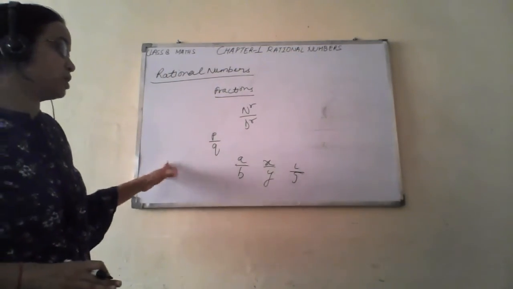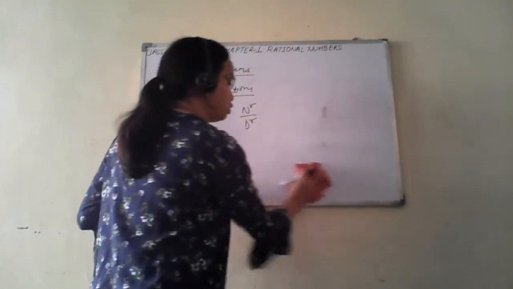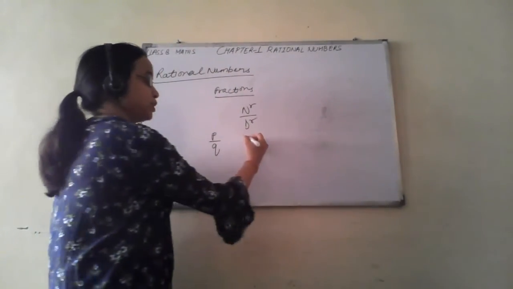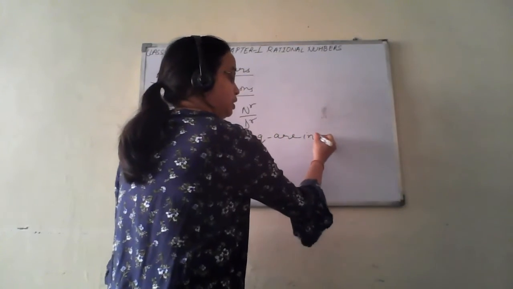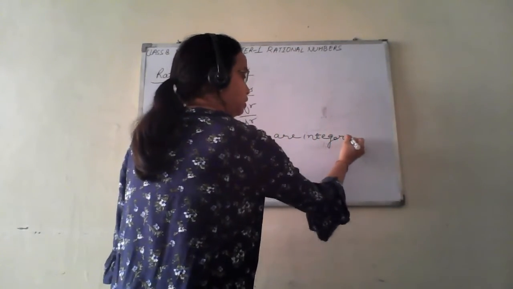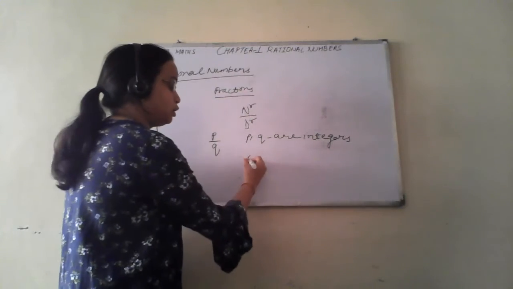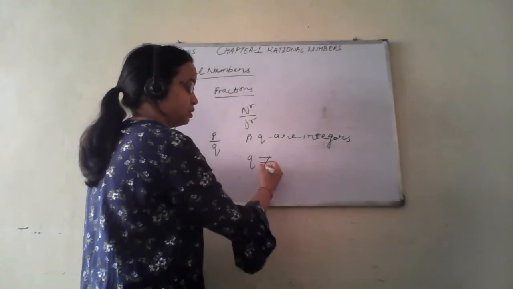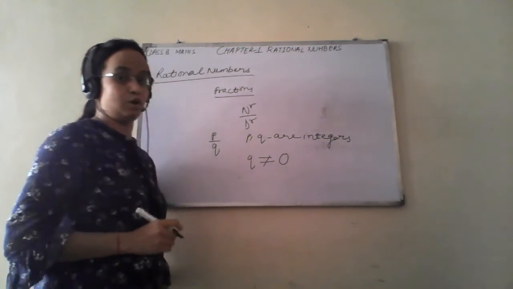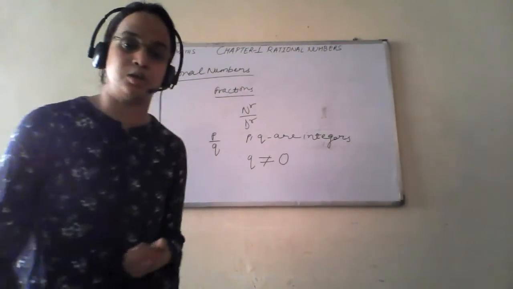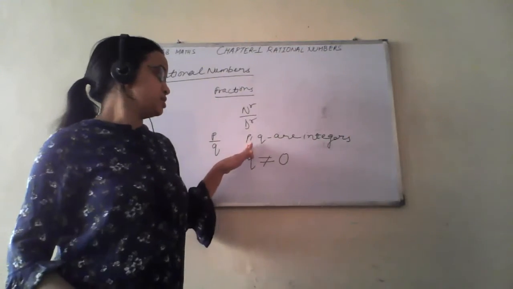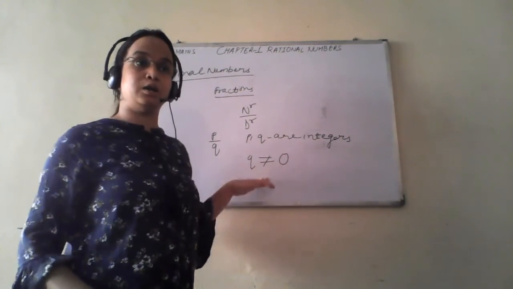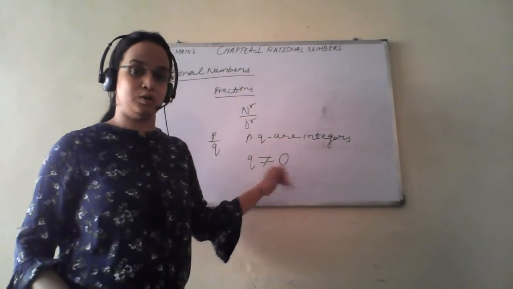So what are rational numbers? These are in the form of p upon q, where p and q are integers, and q is never equal to 0. q can never be equal to 0.